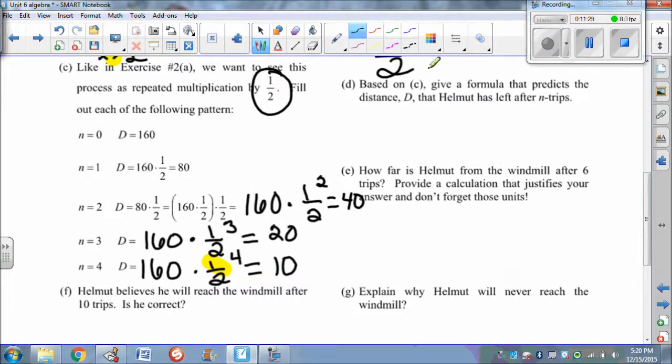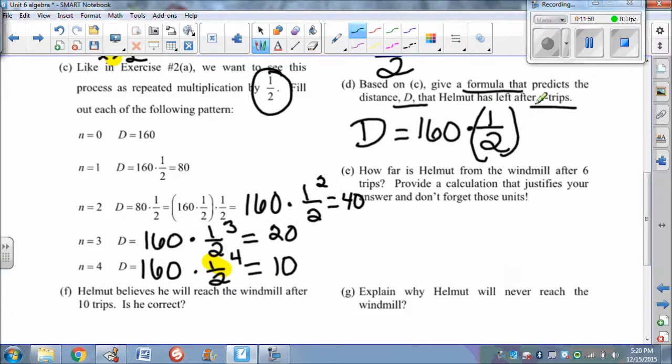So it says, based on C, give a formula that predicts the distance D that Hellman has after n trips. So distance D equals, where did he start? What was his starting point? 160 times, and then what was it decreasing by in this case? We were multiplying by a half, and we raised that half to the number of trips that he was taking.